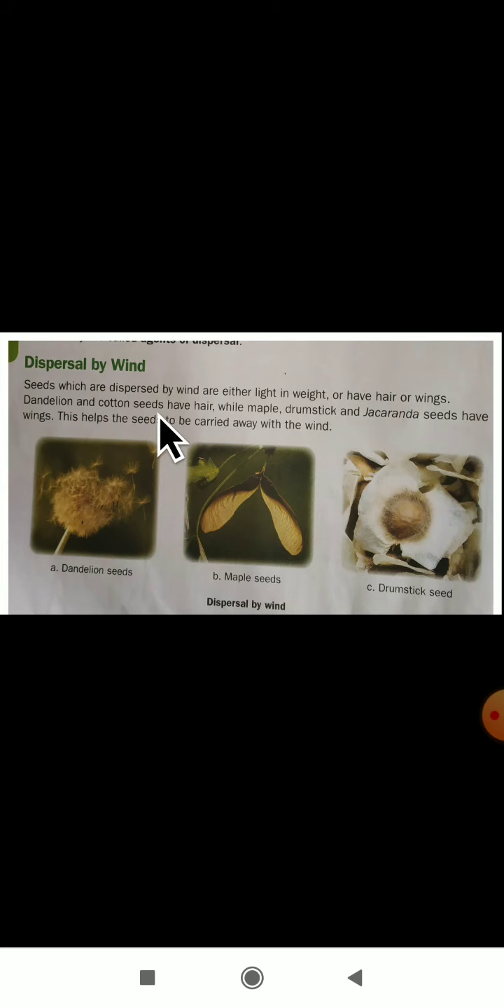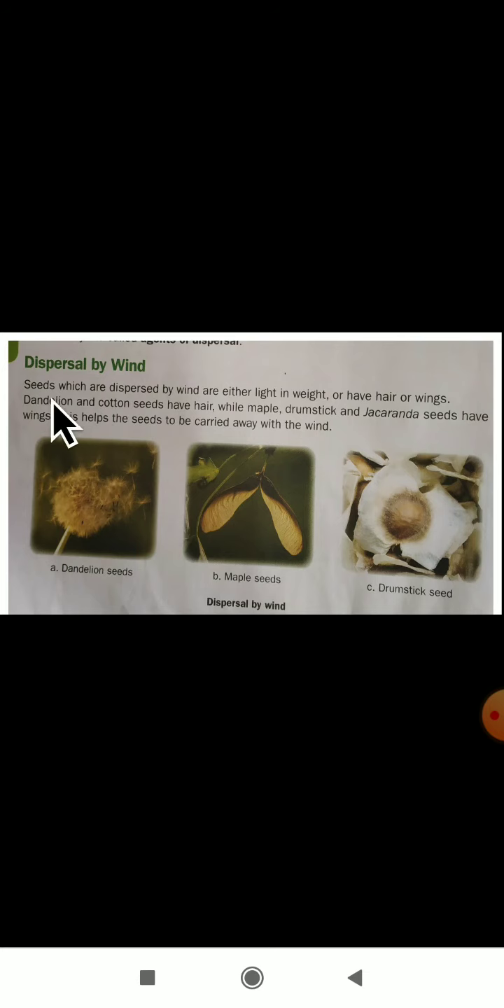Dandelion and cotton seeds have hair, while maple, drumstick and jacaranda seeds have wings. This helps the seeds to be carried away with the wind. In a simple manner, dispersal by wind is whenever the wind comes, the seeds will fly and move to another place. Why do they move like that with the help of wind? Because they are light in weight. As the weight of a seed is light, when the wind comes, it will automatically blow away.